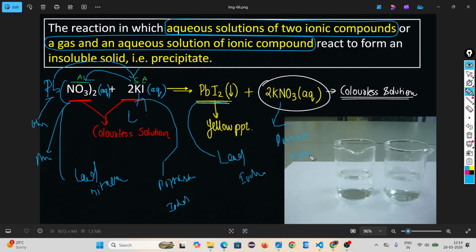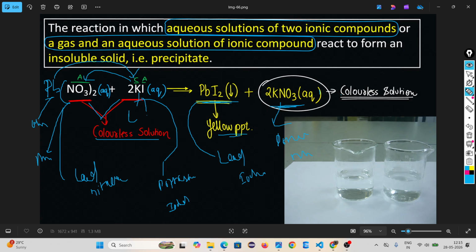Are you seeing the change in ions? They exchange ions. These two are colorless, and this one is yellow, and it is the precipitate. Lead nitrate and potassium iodide are both dissolved in water, colorless solutions. But lead iodide is a solid precipitate, and potassium nitrate is an aqueous, colorless solution.